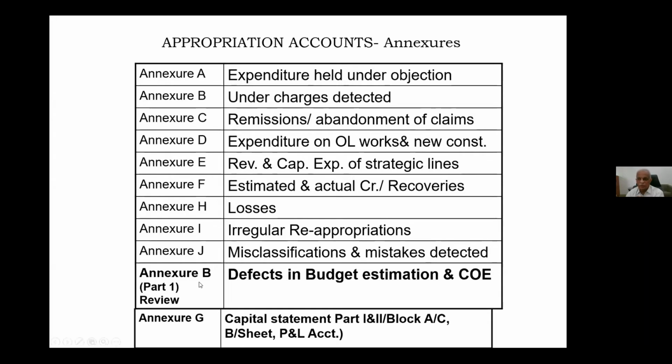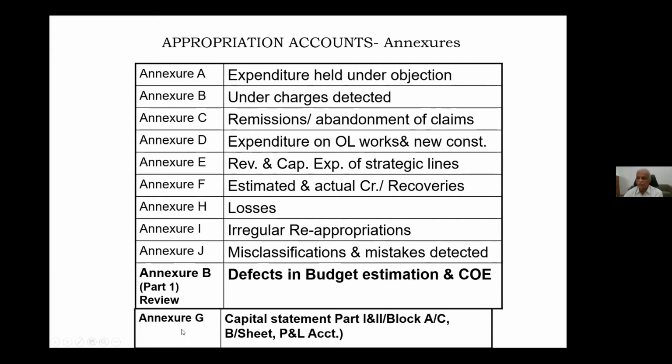You don't mistake. Here annexure B is there. This is in part 2, that is under charges deducted. But the annexure B in part 1 review, it is defects in budgeting and control over expenditure. Defects in budgeting माने तो budget हमें मांगा, इस्तेमाल नहीं किया. We have not used it, or we have not asked, but we have incurred the expenditure. Then that is also incorrect. So we should be very, very careful about that.